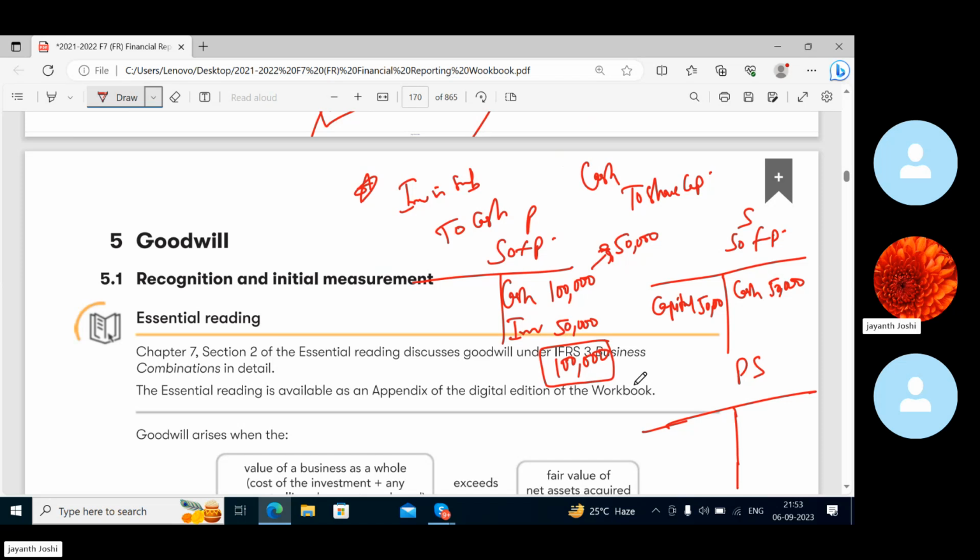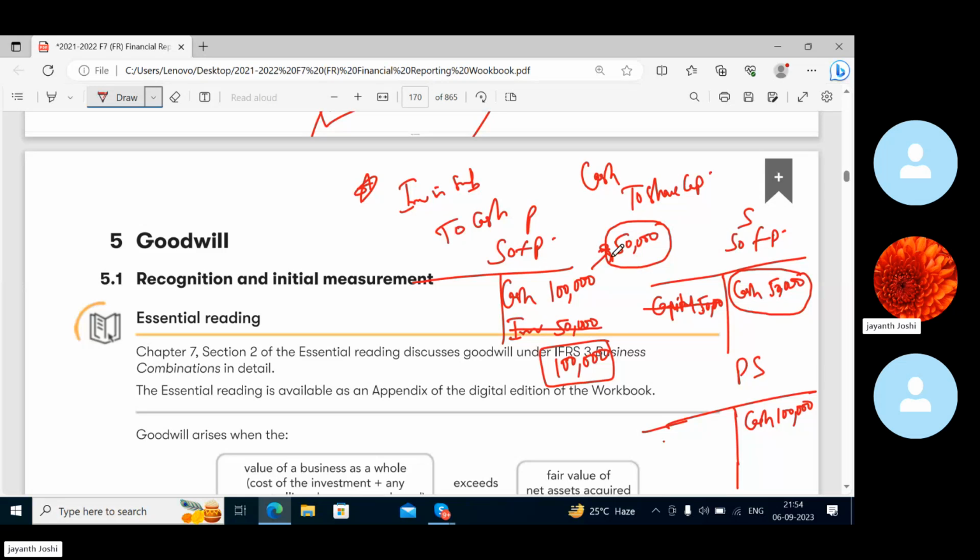But if these two are one company, then what is the investment which has happened, what is the amount which has gone? Nothing, right? For that reason we will cancel the investment here and the capital here. How much cash are you seeing here? 50,000. How much cash here? 50,000. Now total cash is how much? Left with 50,000? Why? Total was 1 lakh, but left with 50,000. For what reason? The investment is not there, the capital is not there.